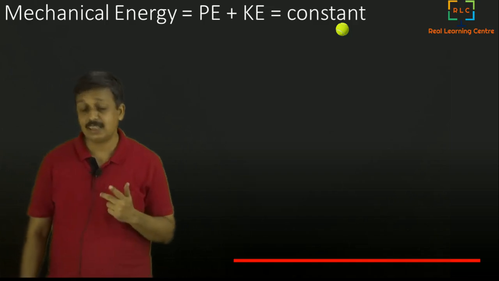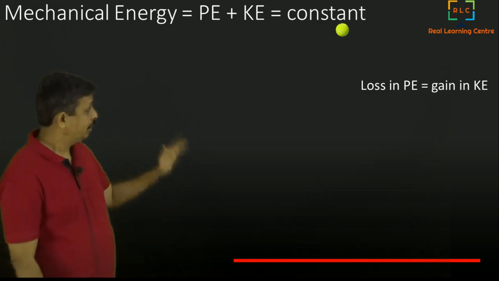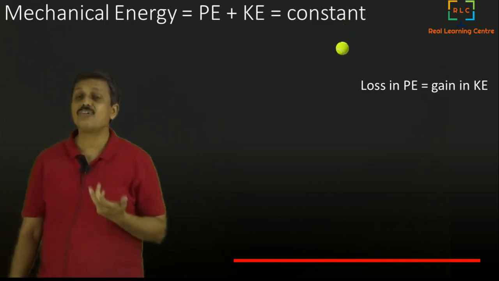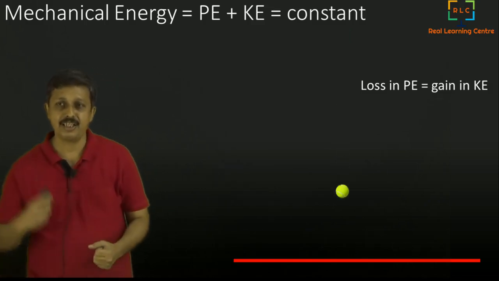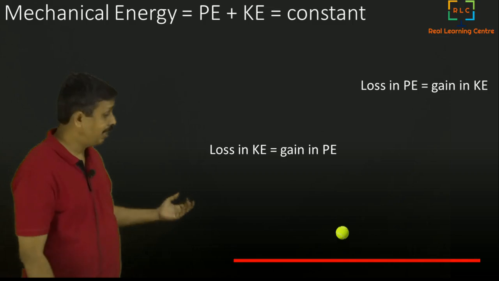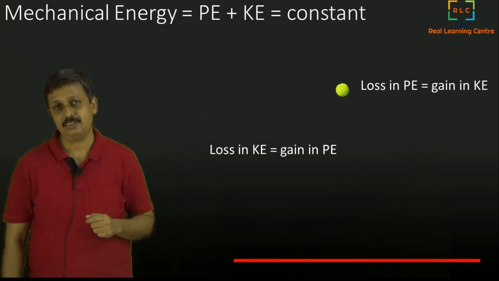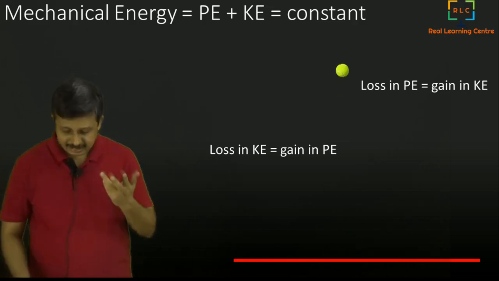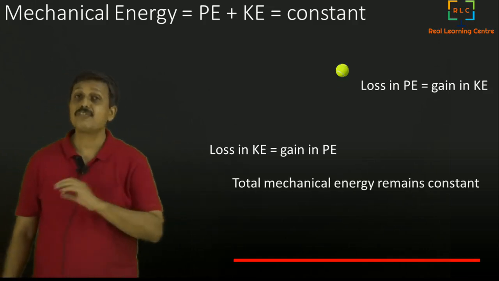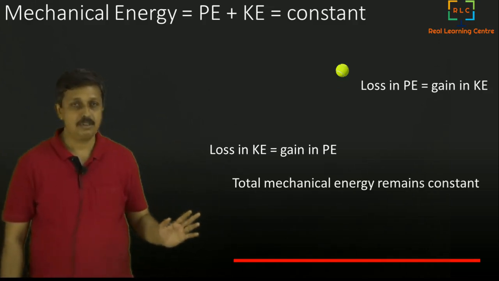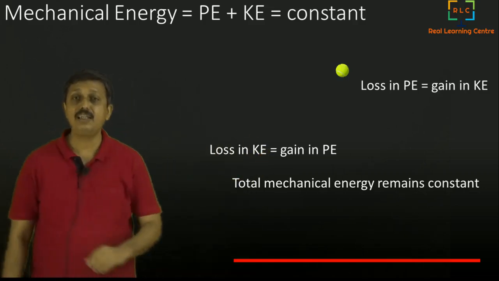When the ball is coming down, the loss in potential energy will be exactly equal to the gain in kinetic energy. How much it loses in potential energy, it gains in kinetic energy. When it is going up, the loss in kinetic energy will be equal to the gain in potential energy. So all the time the total mechanical energy remains constant. That means if you add potential energy plus kinetic energy, that value remains constant.